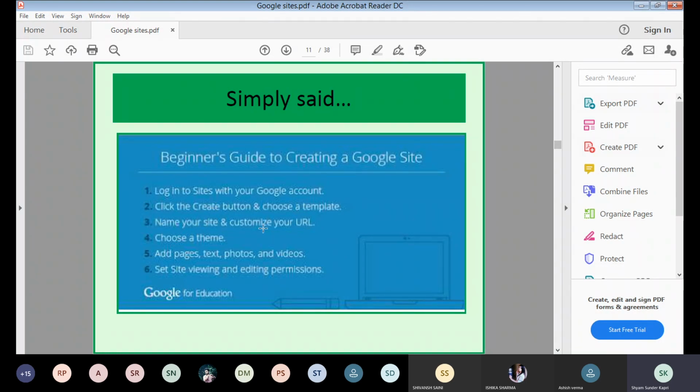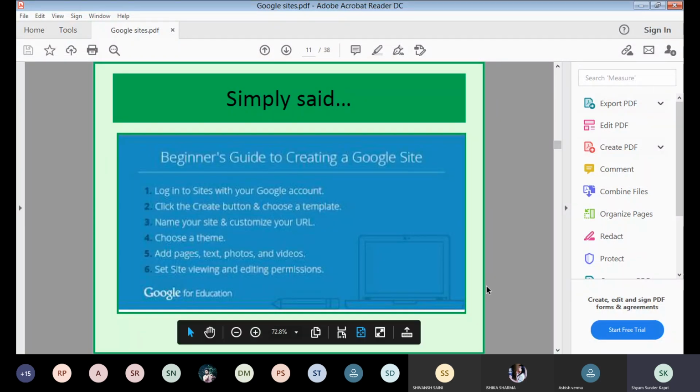Name your site and customize your URL. As I have customized the URL for BBA5B, similarly you can give your own name, right? Choose a theme. A theme can be selected, as Google has given a restaurant theme or profile theme or other themes. Any theme you can start with, right? Then set site viewing and editing permissions. Viewing and editing permission you can set.